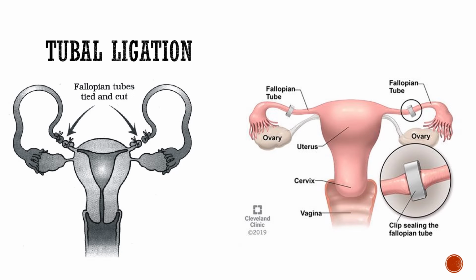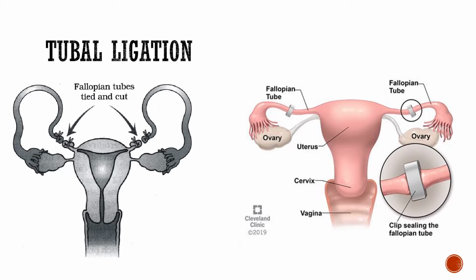In case of female, as I said, it is called tubal ligation. Ligation means making a cut. So what is cut basically? The fallopian tubes. Now we have seen in the last lecture that the egg travels from the ovary through the fallopian tube to the uterus. And in the fallopian tube, that is the site of fertilization, where the egg and the sperm fertilize together, and then the egg travels to the uterus.